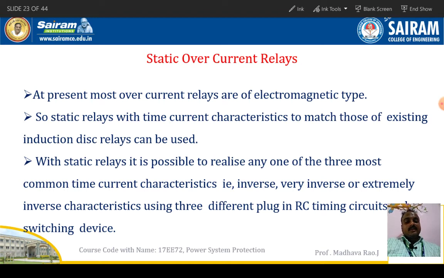Using three different plug setting multipliers, PSM, in RC timing circuits, there are switching devices in these RC timing circuits. So we can set the PSM, plug setting multiplier, for inverse, very inverse, extremely inverse characteristics. Based on these characteristics, these static overcurrent relays will operate. These static overcurrent relays are more sensitive than the electromagnetic or electromechanical type relays.